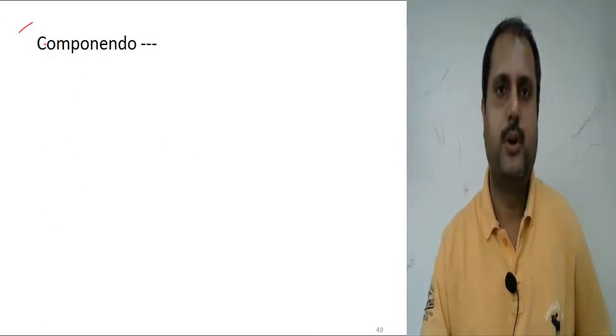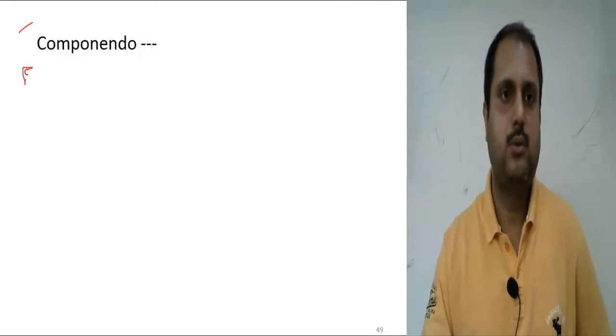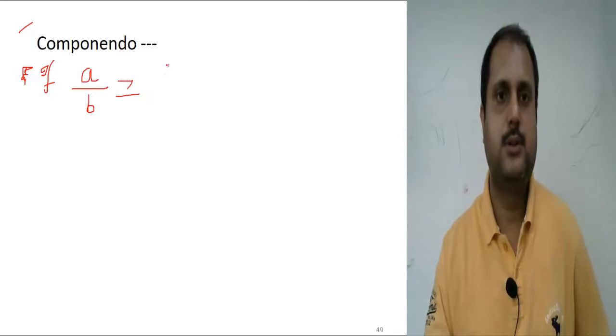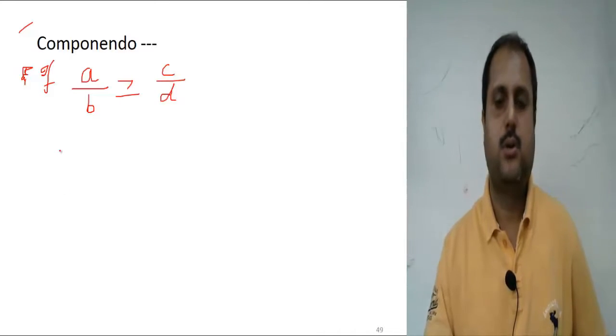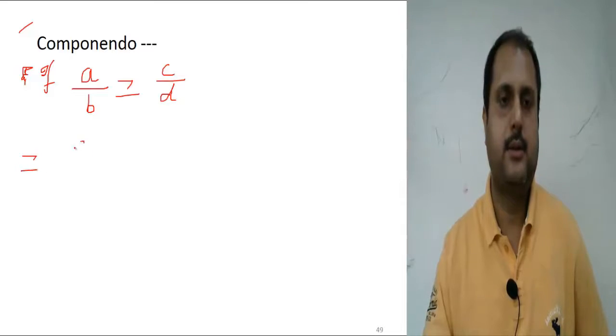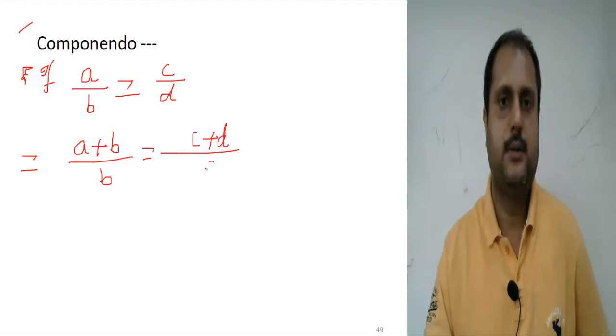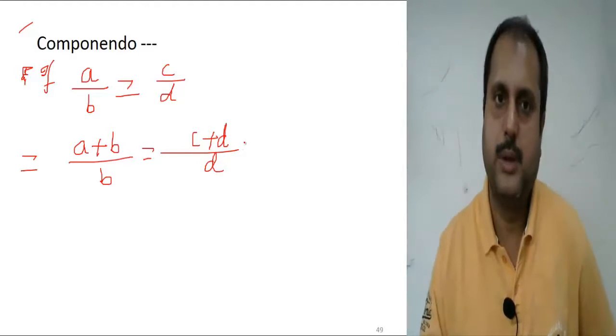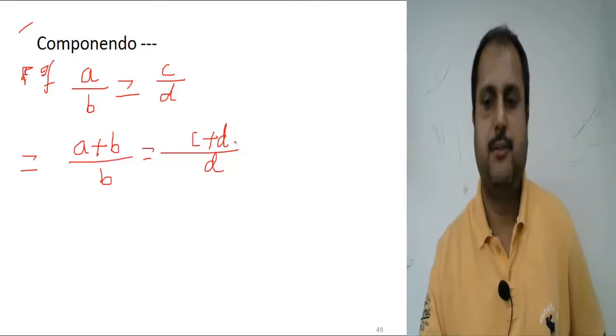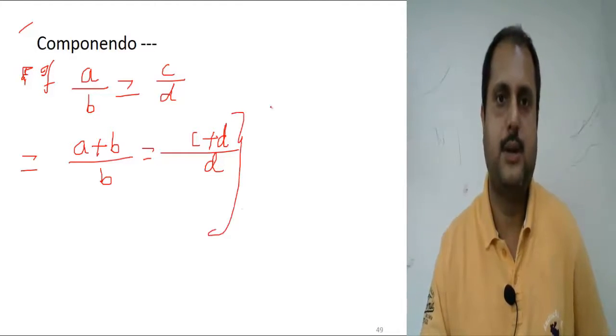Now let's talk about componendo. According to the rule of componendo, if A by B is in proportion with C by D, then if we write A plus B by B equal to C plus D by D, the value will also remain the same. The similar kind of value would be there. I will explain how.